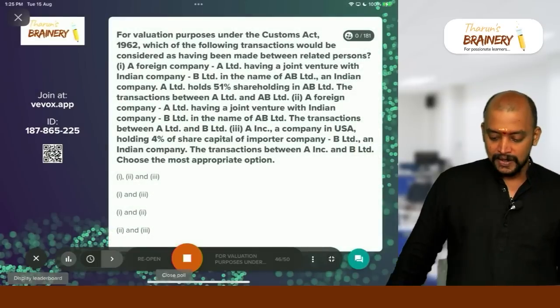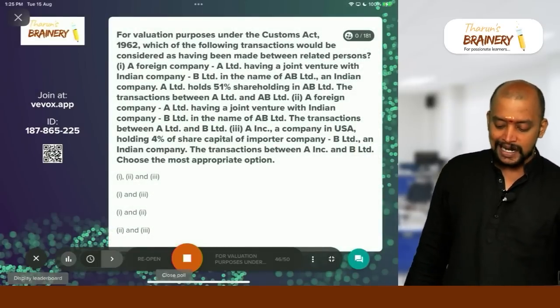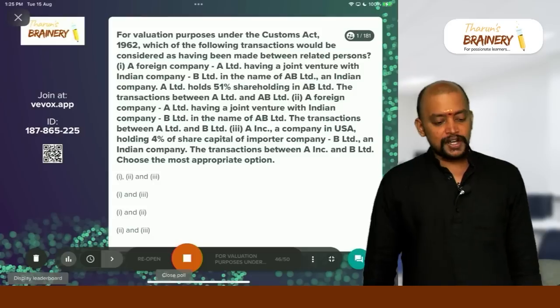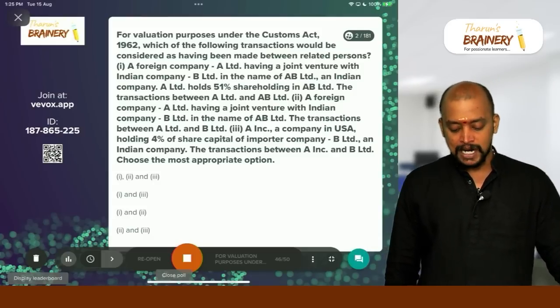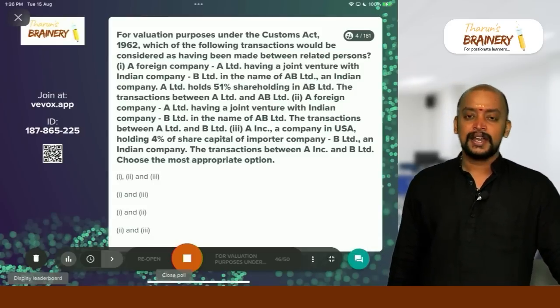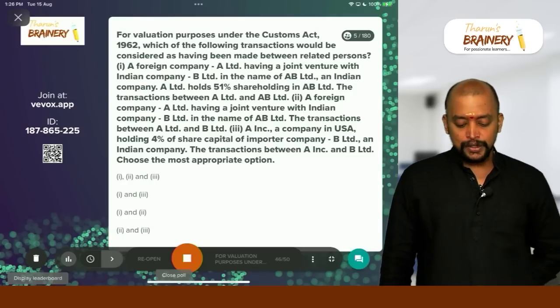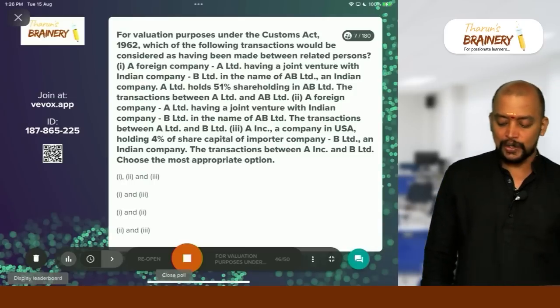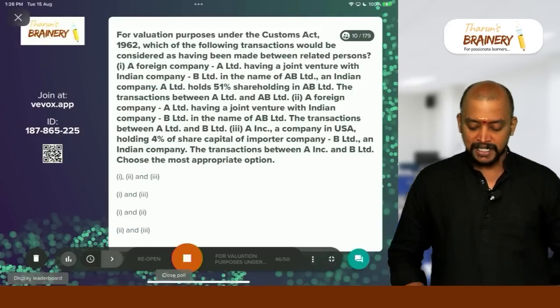Then next, for the valuation purposes under the Customs Act, which of the following transactions would be considered as having been made between related persons? A foreign company A Limited having a joint venture with Indian company B Limited in the name of AB Limited, an Indian company. A Limited holds 51% shareholding in AB Limited. The transactions between A Limited and AB Limited.